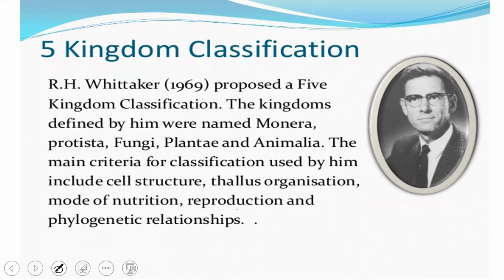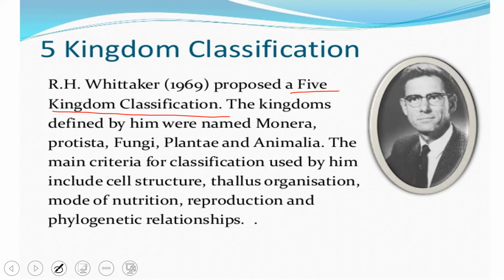The year has to be remembered here because his system of classification was a remarkable one. Why? Because he took all the demerits which were not considered in the earlier systems of classification, and all the characteristic features, which include heterotrophic, autotrophic, prokaryotic, eukaryotic, unicellular, multicellular, all the characters were included, and then the classification system was defined. Henceforth, Whittaker's system was the most accepted system of classification at the universal level. His system was called the five kingdom system of classification.